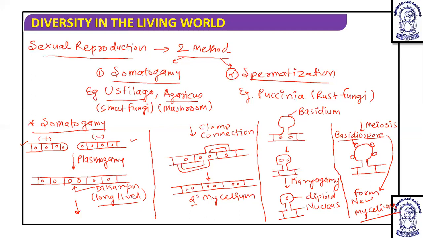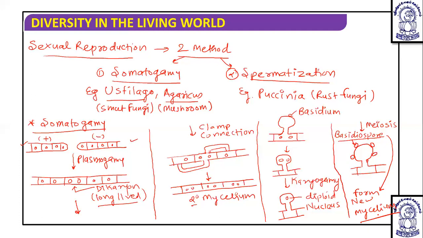After fusion, a dikaryotic cell is formed. The dikaryotic condition will be spread to the whole mycelium by clamp connection. Then the basidium will arise from the dikaryotic cells. The basidium will undergo karyogamy. The nuclei will get fused, we get a diploid nucleus, meiosis will occur, and basidiospores are produced exogenously. So this is how somatogamy occurs.